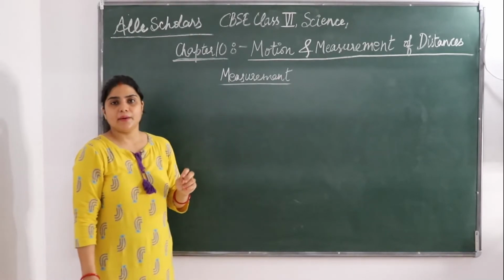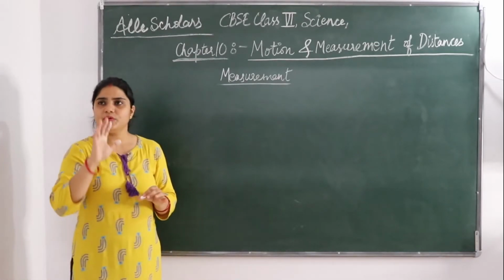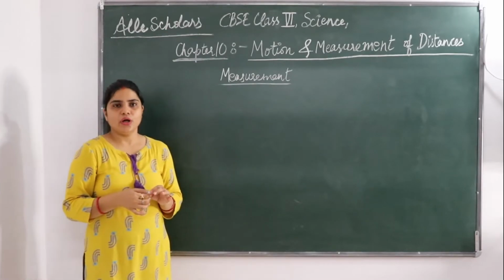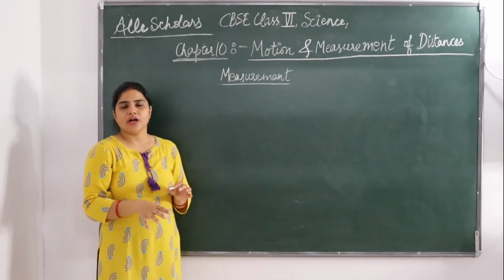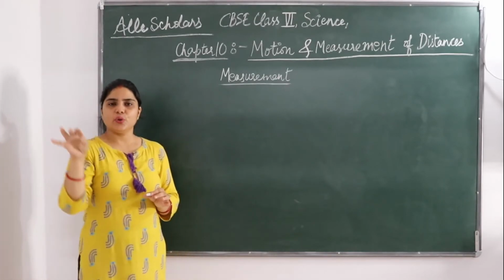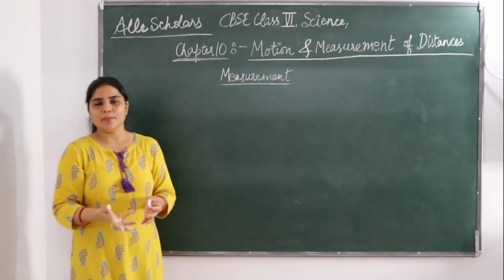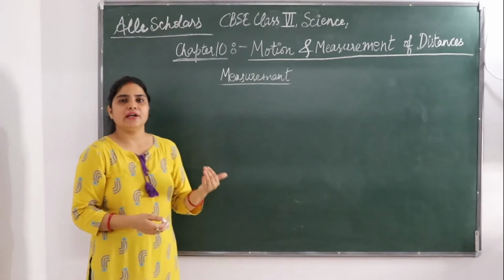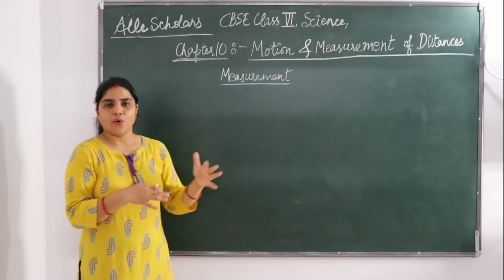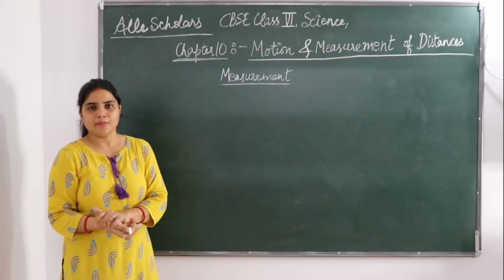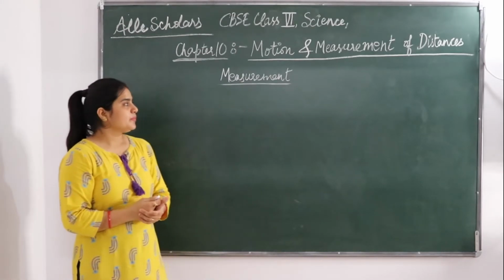Next, if you see a carpenter, what does a carpenter do before putting doors and all? First he sees the height and the breadth of a cardboard, the height and the width of a door or a window, whatever he wants to make. So this gives him the idea of the measurement, that is the length of a door, how long he can make a door or a window.